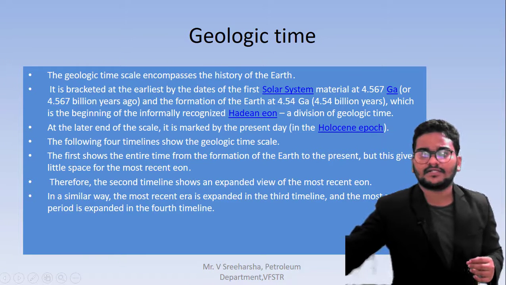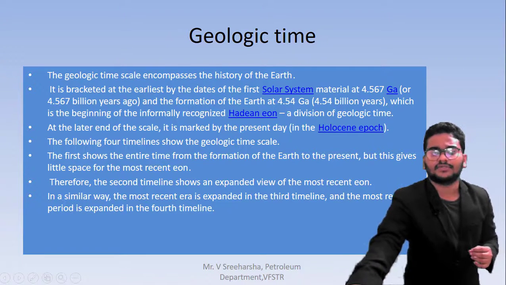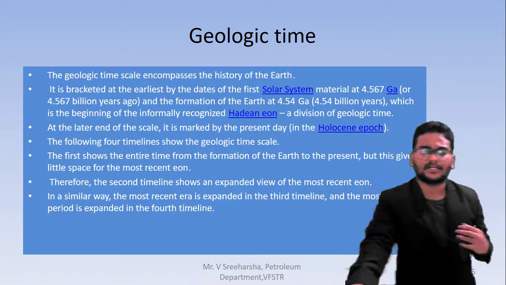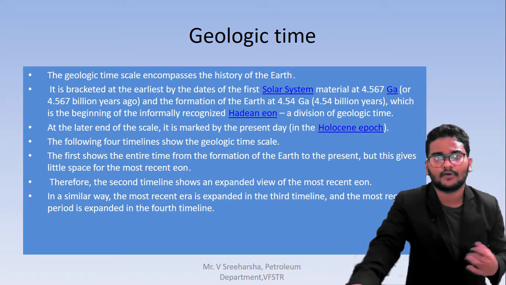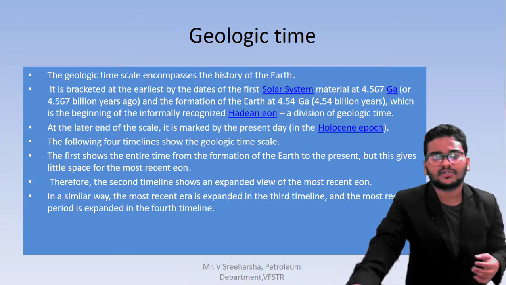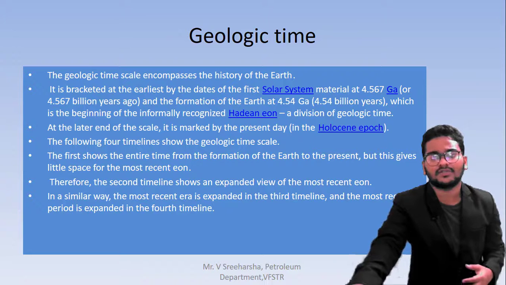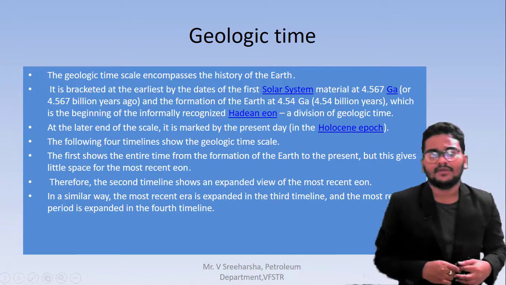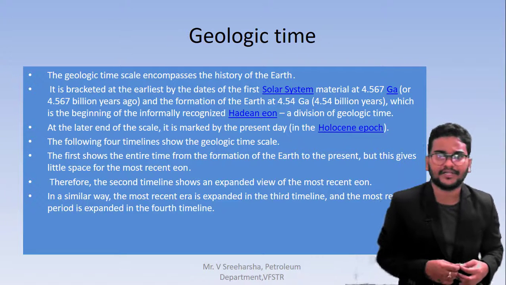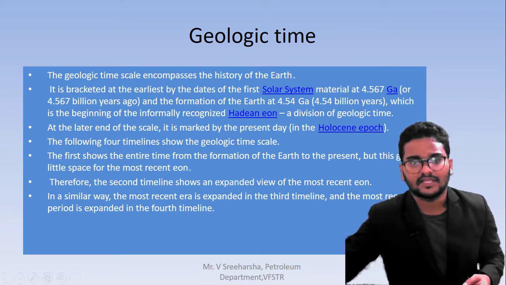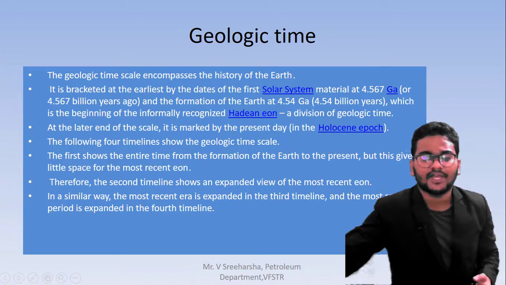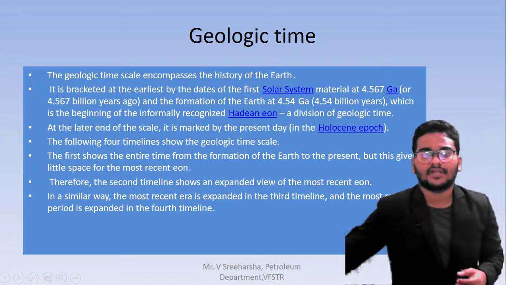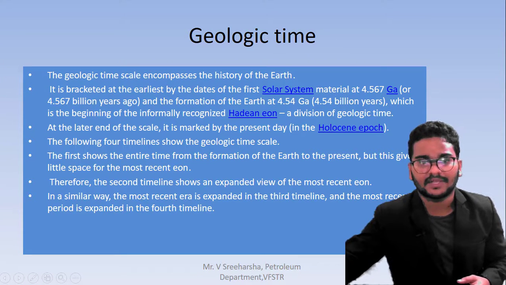The first stage, when it started, is called the Edwardian system. After that, later on the scale, right now we are in the Holocene. These are the scientific names kept for the geologic time. The first is the Hadean, the division of time scale during which the Earth is formed. Right now we are in the Holocene epoch. Then I have mentioned the following geological schemes here.